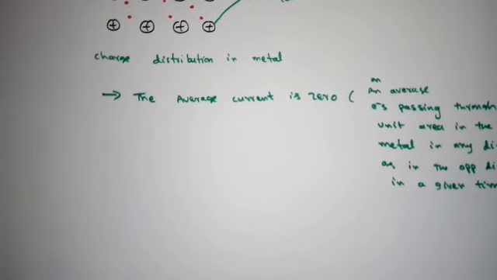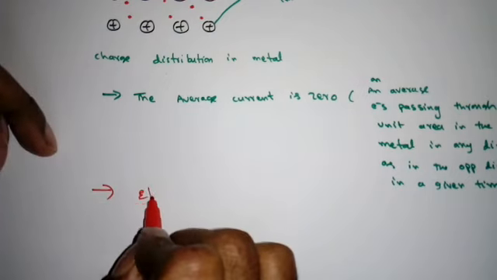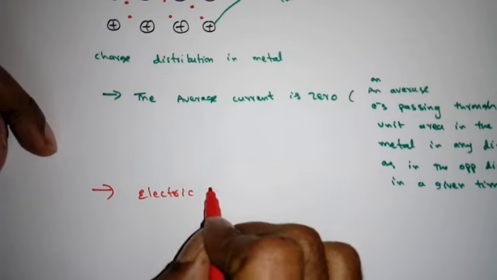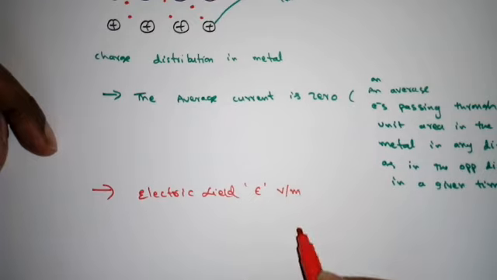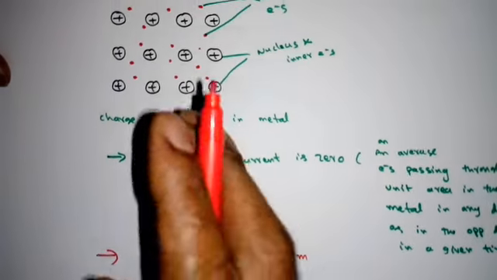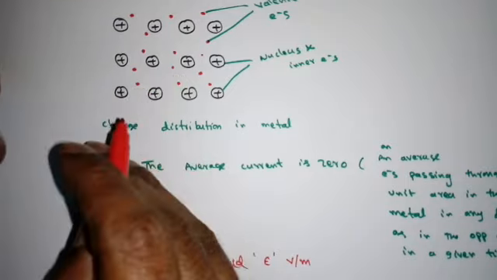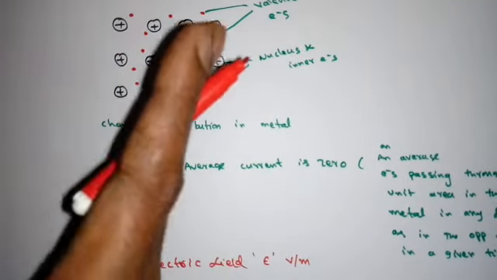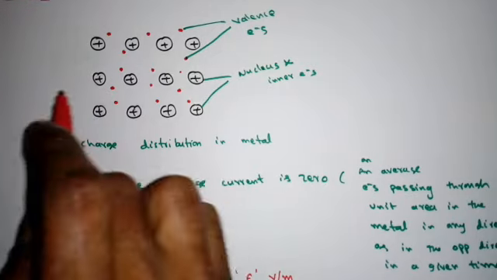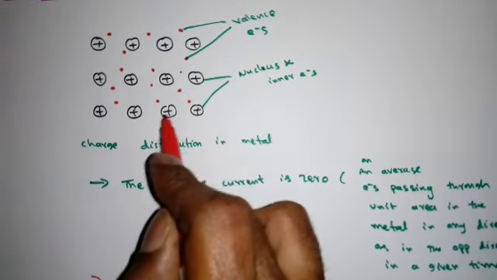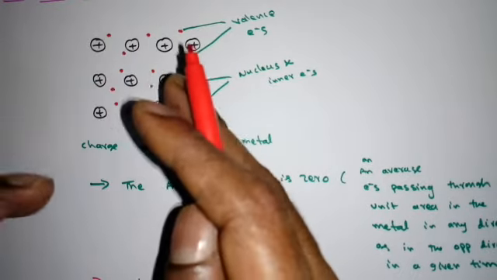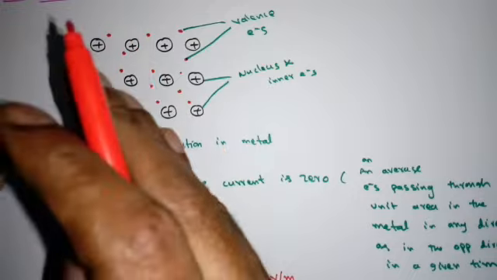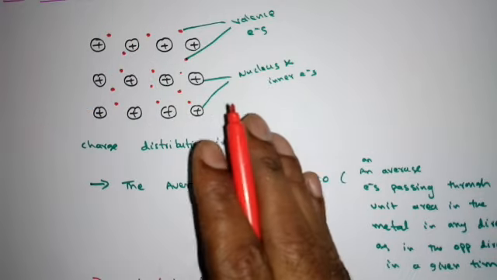Now suppose we apply some electric field, epsilon, and the units are volt per meter. When we apply the electric field, we accelerate these electrons in a particular direction. When they are moving in a particular direction, in this lattice there may be collisions with the ions. When these collisions happen, the electrons may lose some speed.